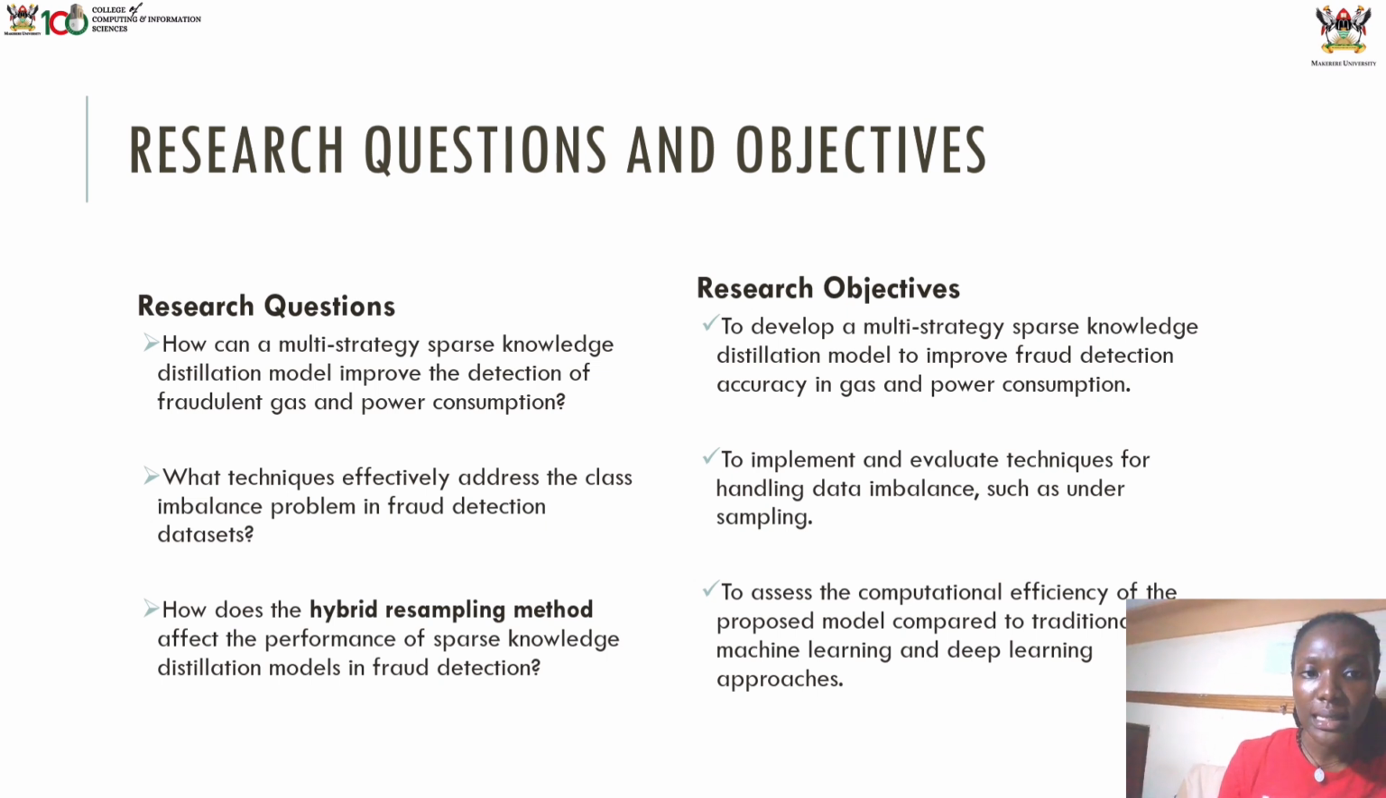Then some of the research questions we're asking ourselves are these: if a multi-strategy personal legislation can improve detection of fraudulent gas and power consumption, if there is a technique that can effectively address this imbalance problem of the data, and then we wanted to ask ourselves if these hybrid resampling techniques can affect the performance of the sparse model.